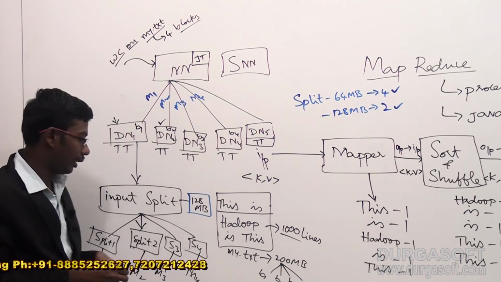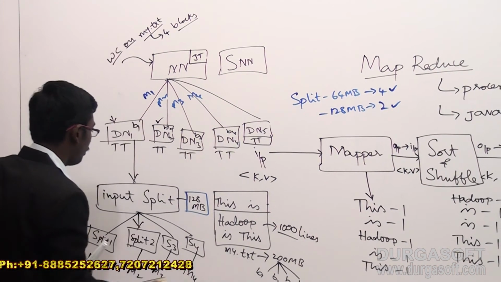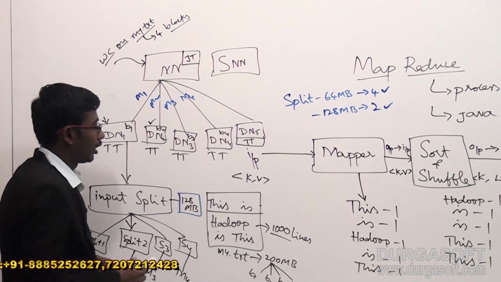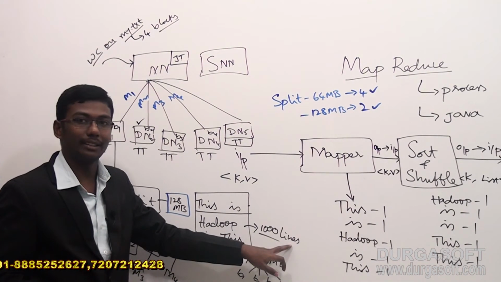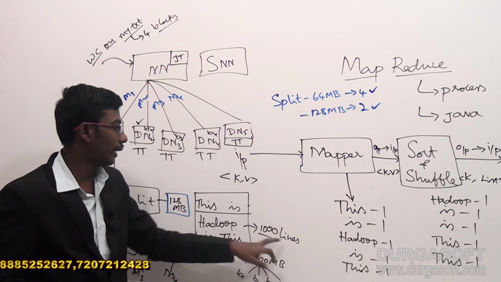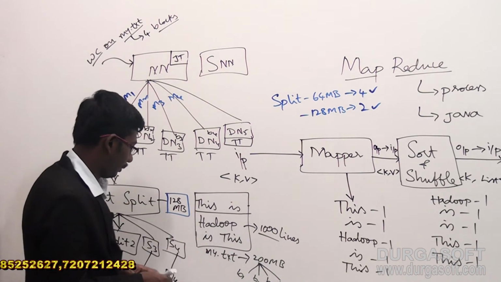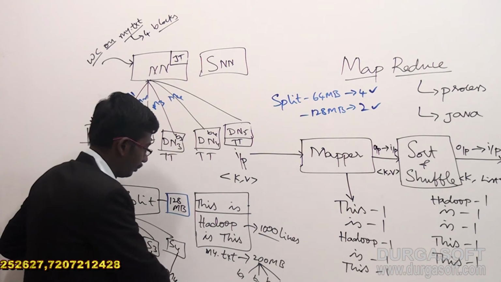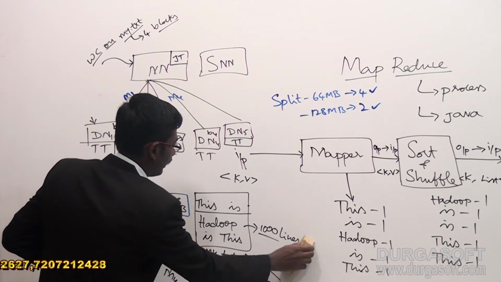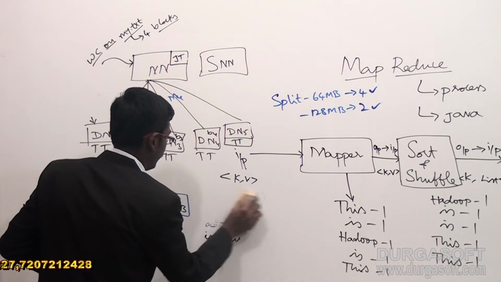Got it? Let us check how this happens. Suppose we have given 1000 lines, right? 1000 lines of code is there, right? Let us check it out. This only. Let us increase the file content.